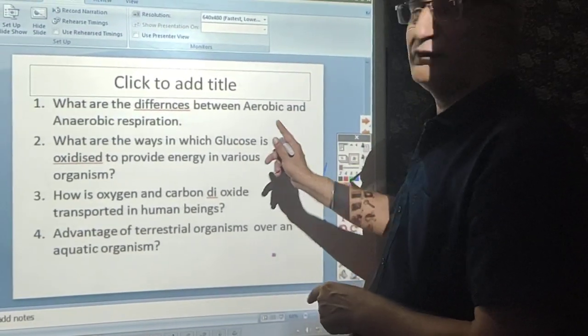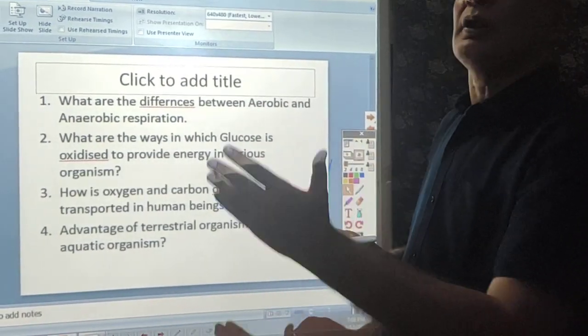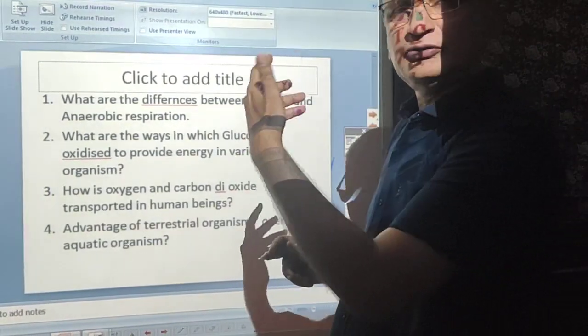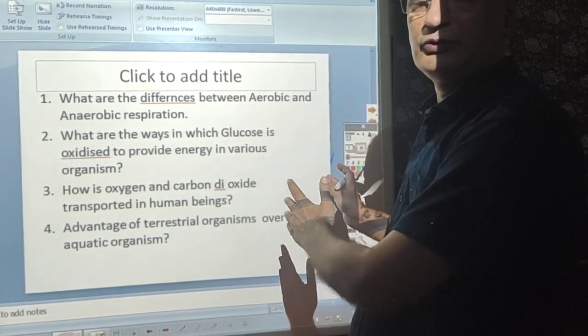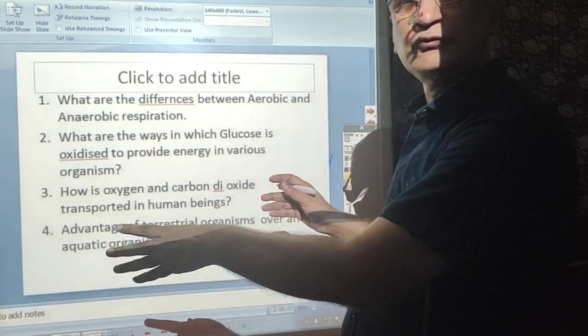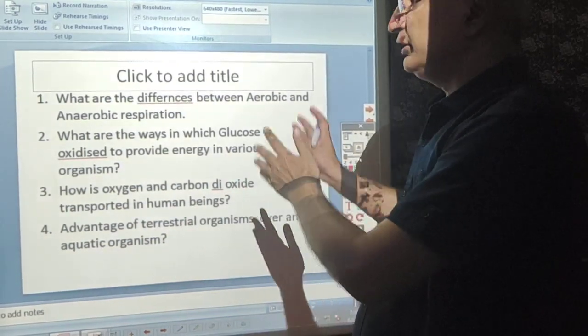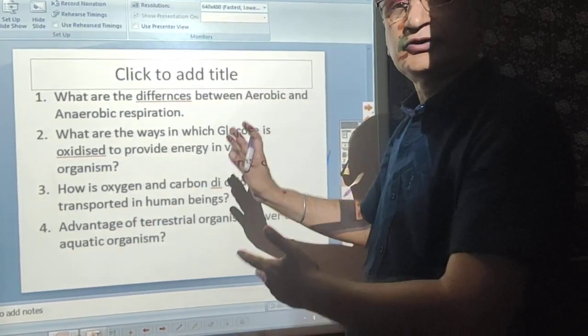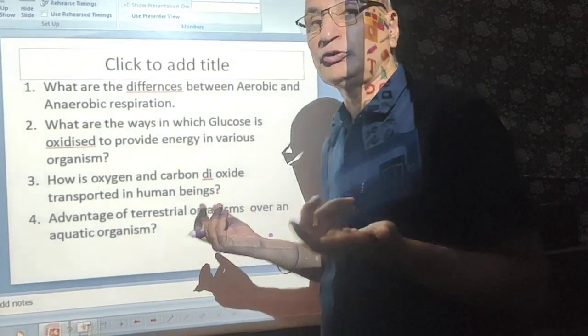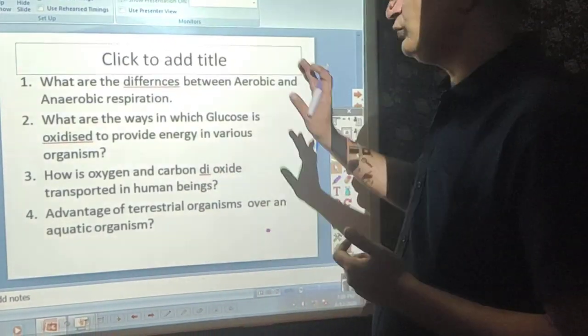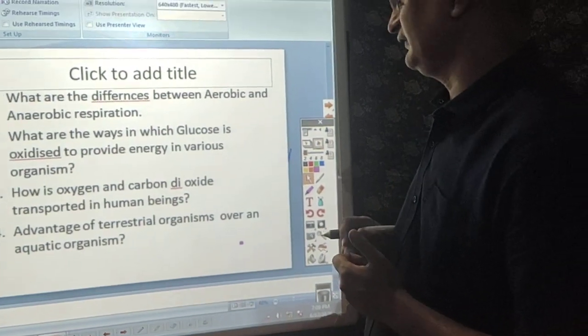Second, there is no involvement of oxygen in one while oxygen is involved in the other. Mitochondria is not involved in one, while mitochondria is involved in the other. In this way you can write down 3 or 4 points. Again, you can tell about the amount of ATP released. So you can consider all these things here.